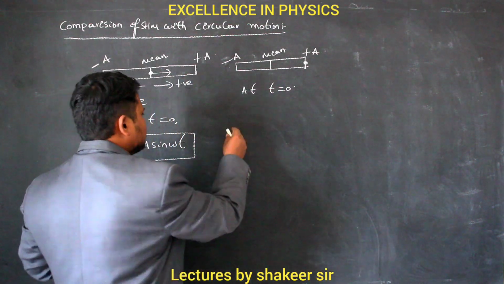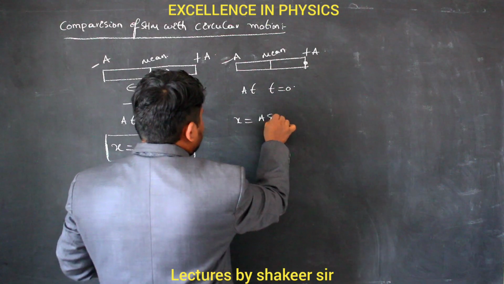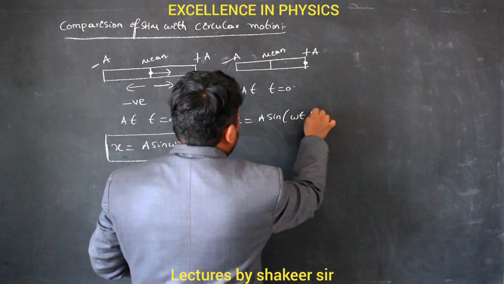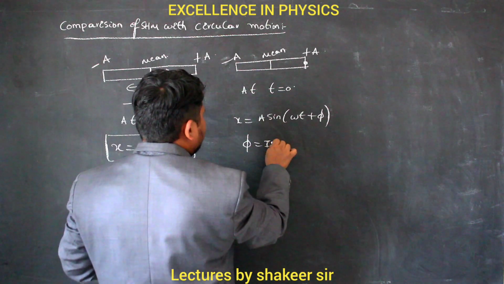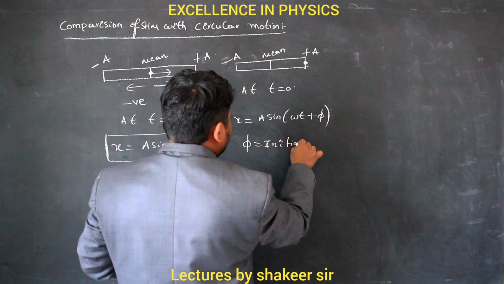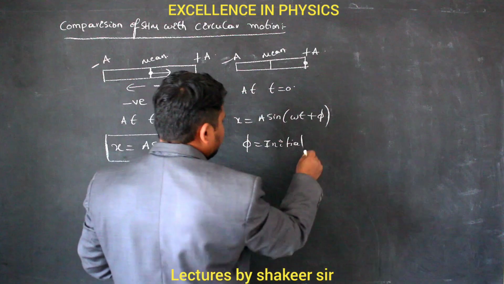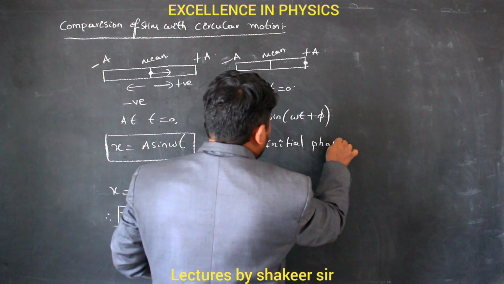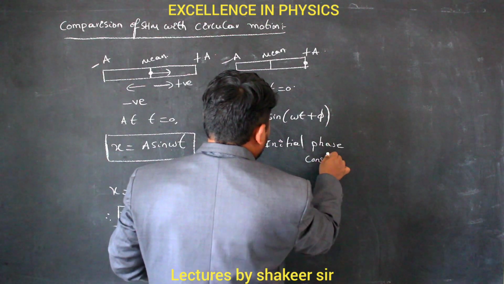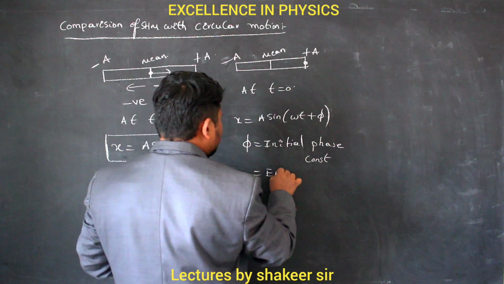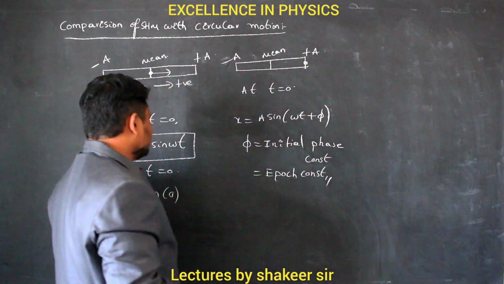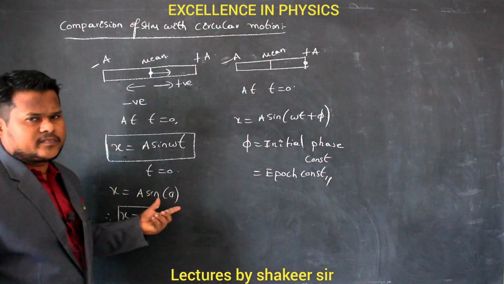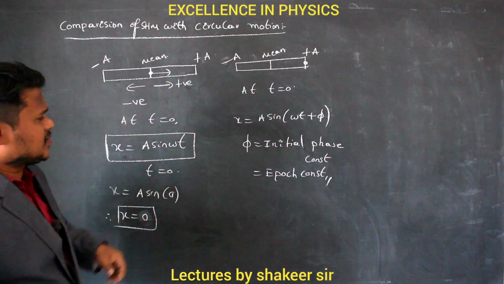I can write x equals a sin (omega t plus phi), where phi is the initial phase constant, or you can call it the epoch constant. Here the initial phase constant was 0 because the body had started from the mean position.